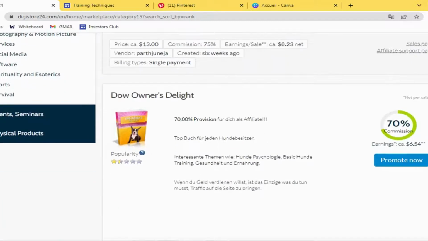So for example, let's go with this digital ebook, Dog Owner's Delight. This offer will pay you $6.50 per conversion or per sale, which is good, and which is 70% of the whole product price. That means this product is $10 or $11, something like this, meaning that this ebook is affordable for the traffic we are going to get from the platform that I'm going to share with you. So it's affordable all the time.